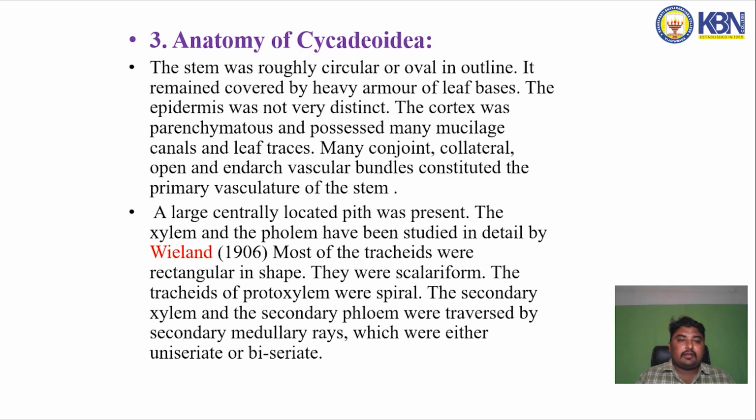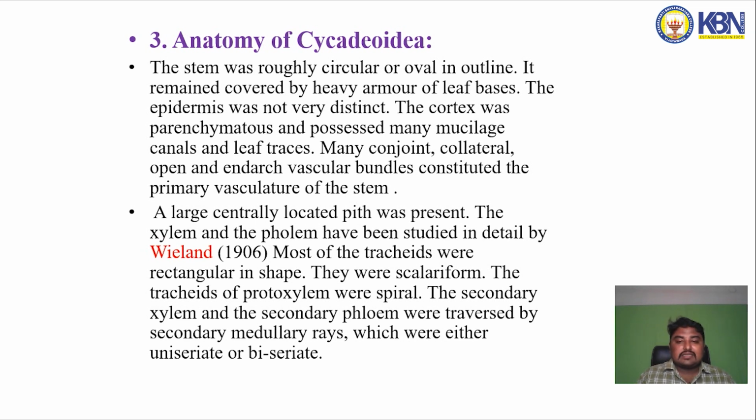Anatomy of Psychodidae. The stem was roughly circular or oval in outline. It remained covered by a heavy armor of leaf bases. The epidermis was not very distinct. The cortex was parenchymatous and possessed many mucilage canals and leaf traces. Many conjoint, collateral, open and endarch vascular bundles constitute the primary vascular system of the stem. A large centrally located pith was present. The xylem and phloem have been studied in detail by Wieland. Most of the traces were rectangular in shape.